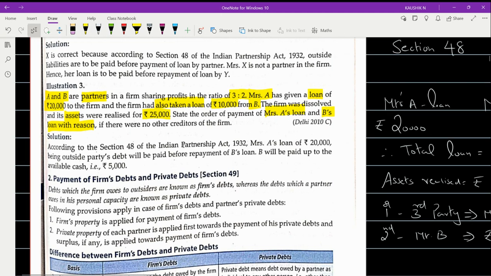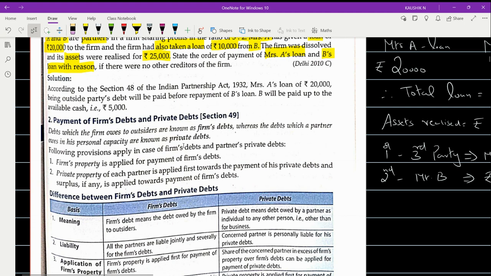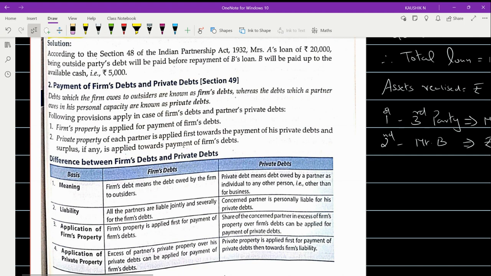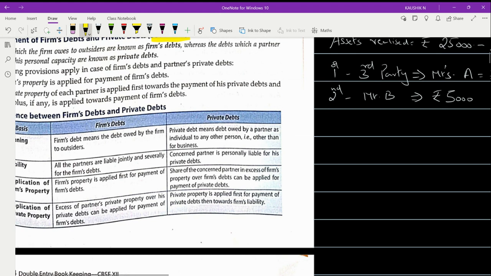Moving on to the next one, payment of the firm's debt and private debt. This is section number 49, going to be your fourth important section as far as this chapter is concerned. So far, what are the sections that you have learned since yesterday? Let me recall it here. You started with section number 39. Am I right?